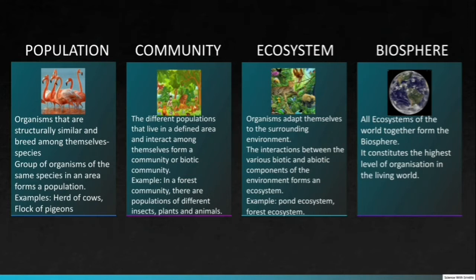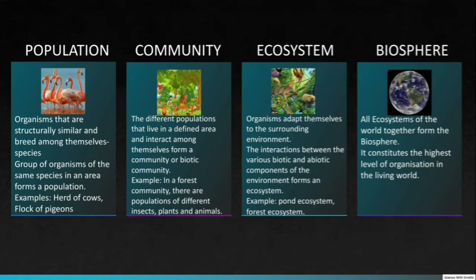Community. The different populations that live in a defined area and interact among themselves form a community or a biotic community. For example, in a forest community, there are populations of different insects, plants, and animals. Similarly, a desert community has populations of different desert plants and animals.